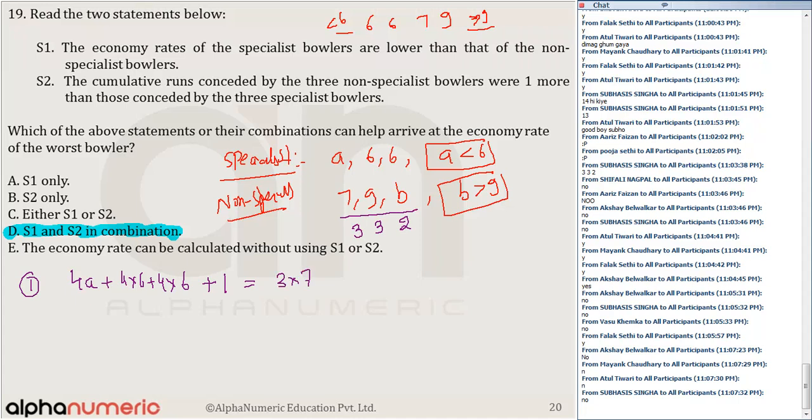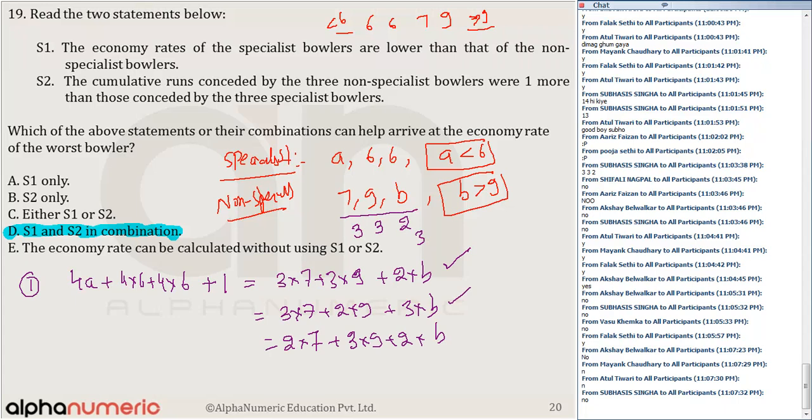I can say 3 into 7 plus 3 into 9 plus 2 into B. Or 3 into 7 plus 2 into 9 plus 3 into B. Or 2 into 7 plus 3 into 9 plus 3 into B. These are the 3 possibilities. Among these 3 cases, only one of the cases gives an integral value. From which case? Those who have got the answer.